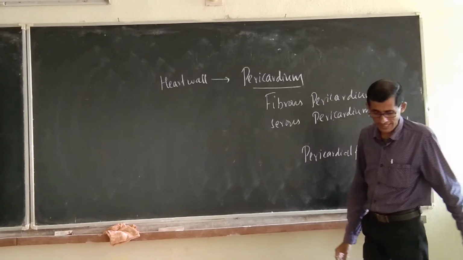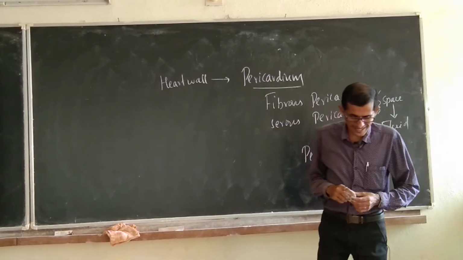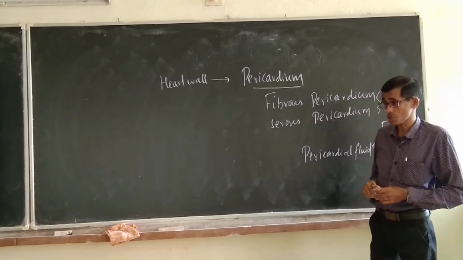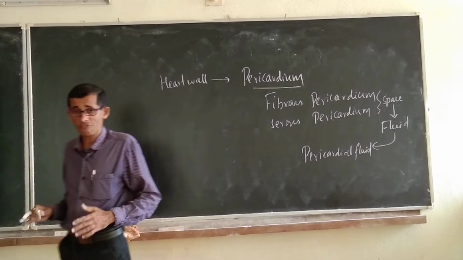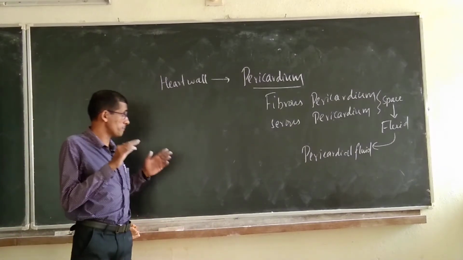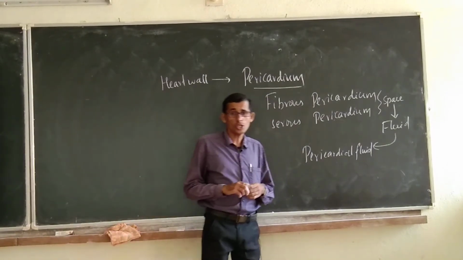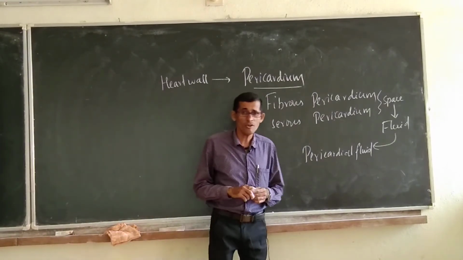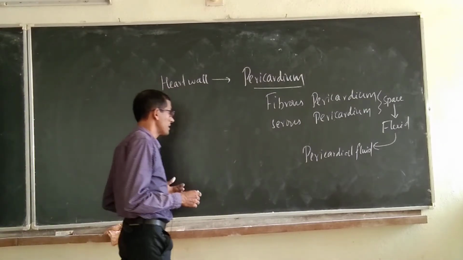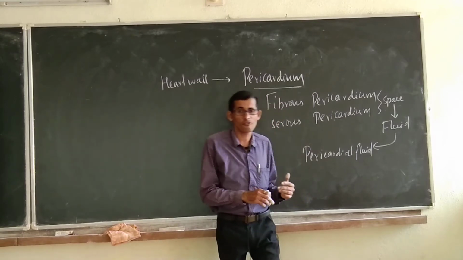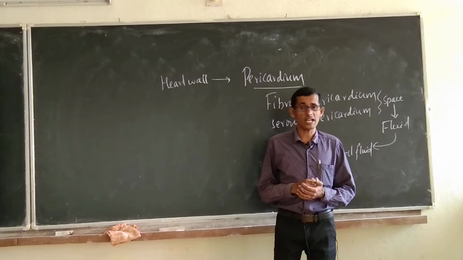Pericardial fluid. What is the necessity of this fluid? It protects the heart from mechanical shock or any pressure. If something falls on the heart, the pericardial fluid acts as a lubricating system, and also during contraction and relaxation, for the frictionless phenomena, this pericardial fluid is very important. So, pericardial fluid helps in frictionless contraction and relaxation.